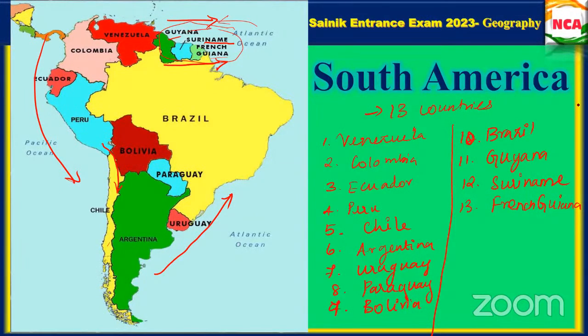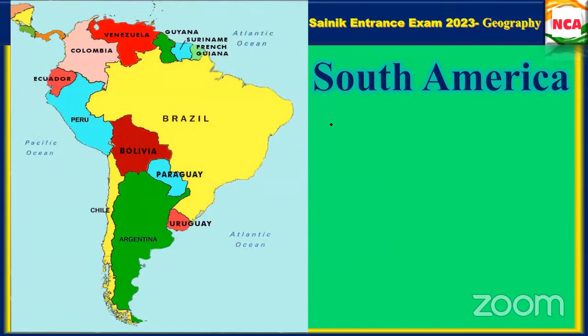So Venezuela means, if they ask a question, which is in the north. If I give options like Venezuela, Chile, Argentina, Uruguay, which will be the right answer? Can you tell me? Ma'am, Venezuela.